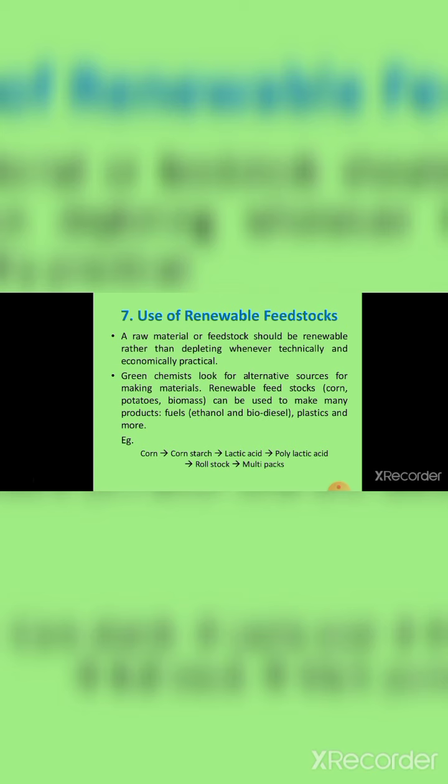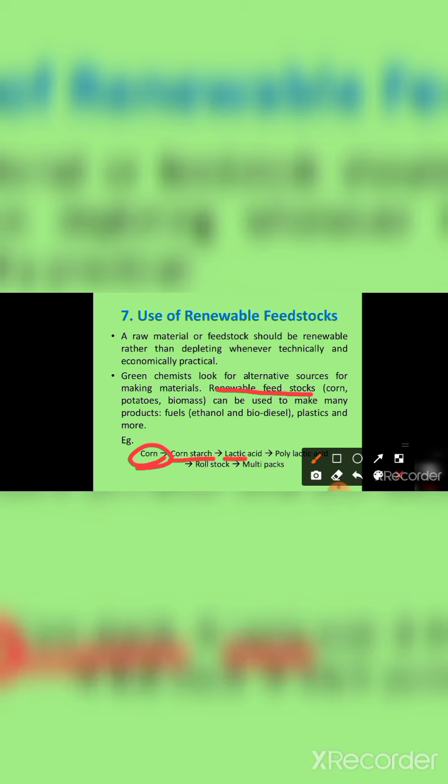Use of renewable feedstocks. A raw material or feedstock should be renewable rather than depleting. Green chemists look for alternative resources for making materials. They take renewable feedstocks such as corn. It is a renewable feedstock, and it forms cornstarch, lactic acid and polylactic acid, and finally multiple products. It can be used to make products like fuels such as ethanol and biodiesel, plastics, and more.